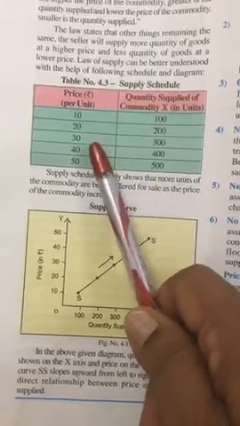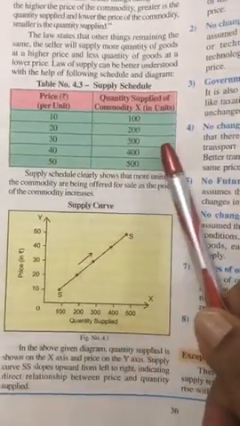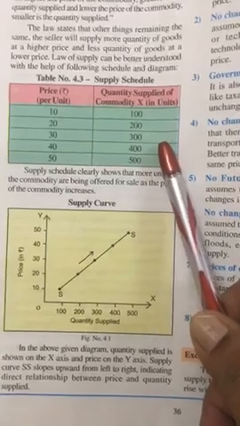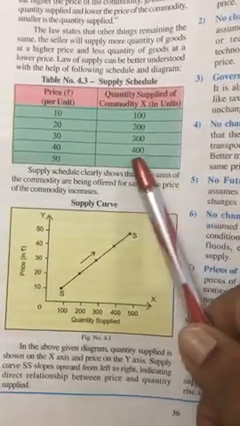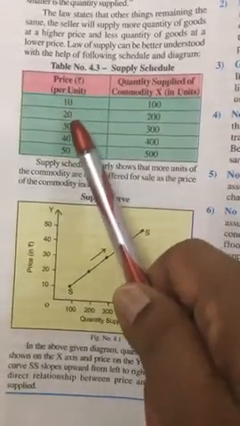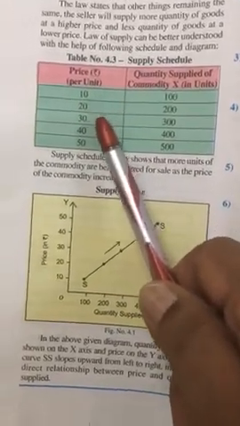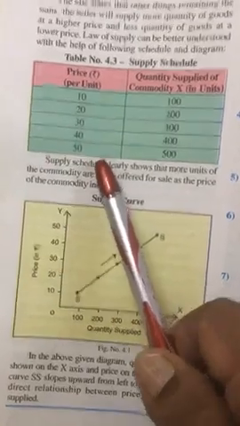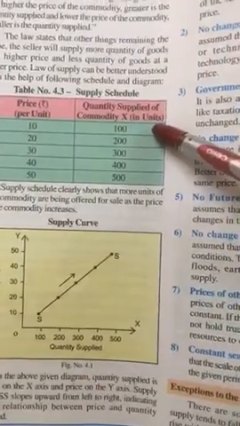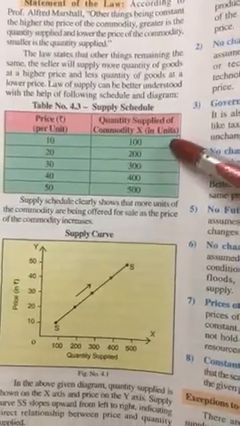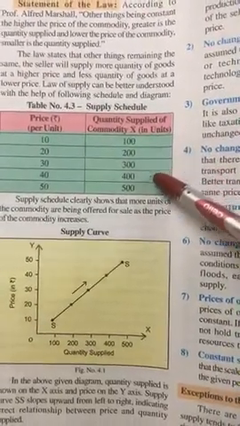When price was 30, quantity offered for sale was 300. So it has gone up by again 100 quantity. If you see the trend, price is rising by 10 rupees each time and quantity offered for sale also goes up by 100.